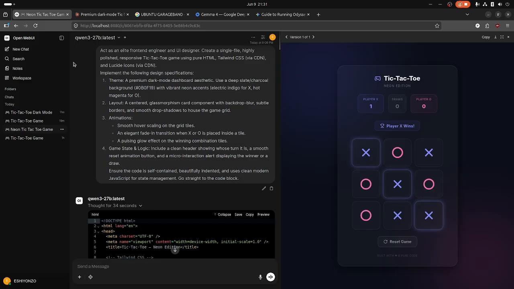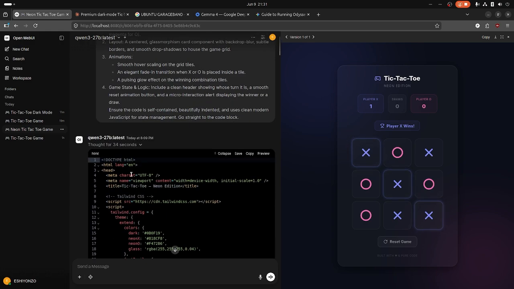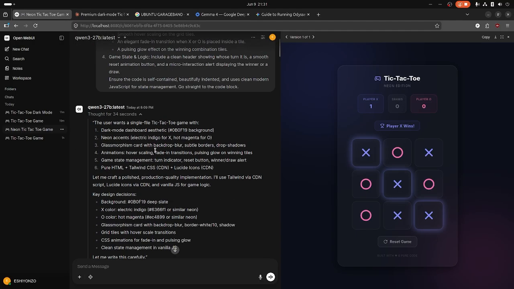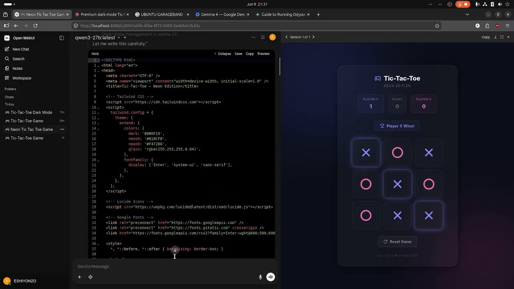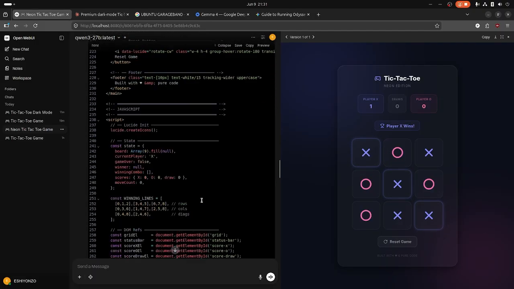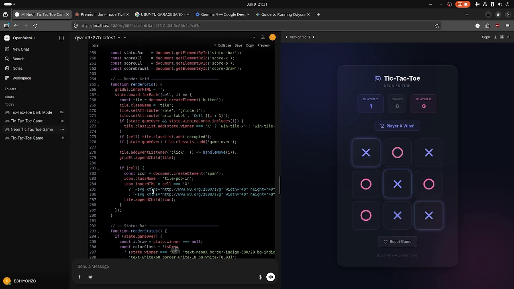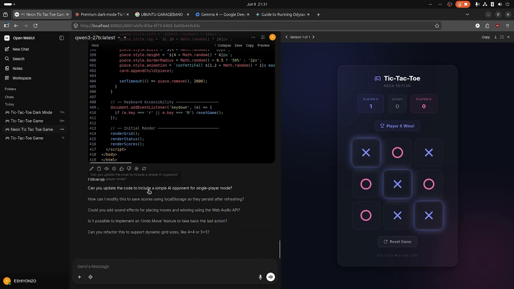Only issue is it took quite some time to compile this code. It says thought for 34 seconds. Yeah, it did think for 34 seconds, but actually compiling the code took a bit longer. It took like somewhere between 3 to 4 minutes just to compile this, 419 lines of code.